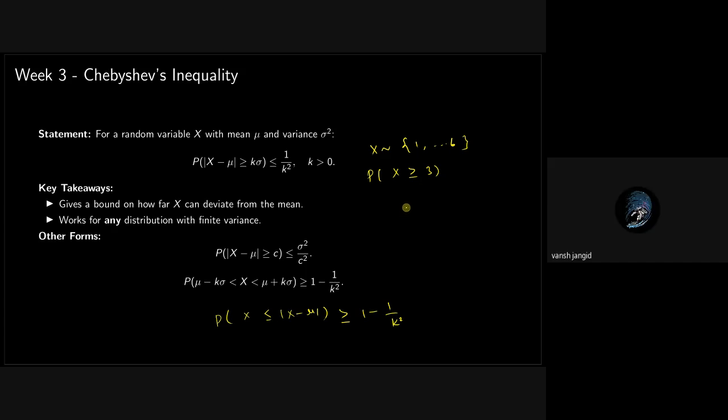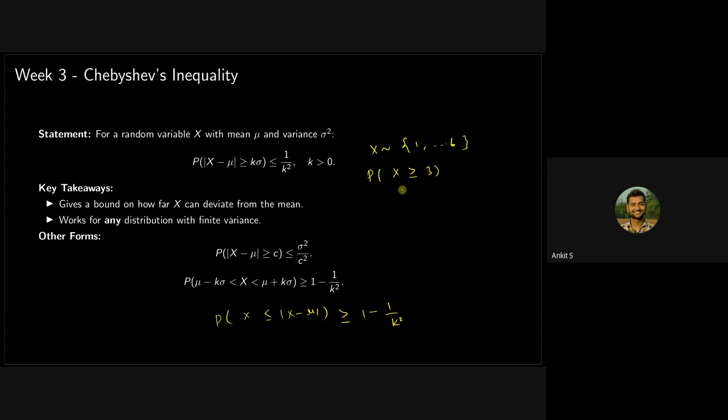In this case you are able to calculate it easily, because it is a uniform distribution with a very simple sample space. But in other cases you won't be able to do it, so in those cases you will have to use Chebyshev's inequality.